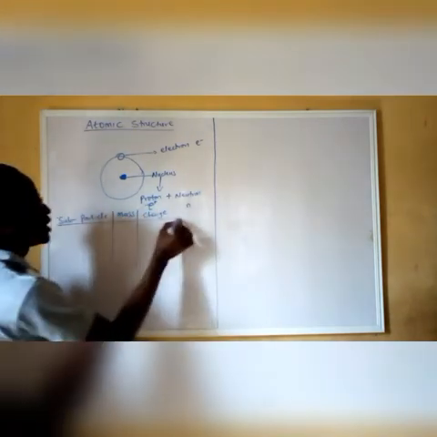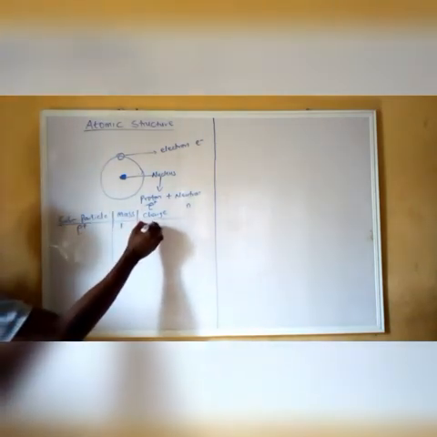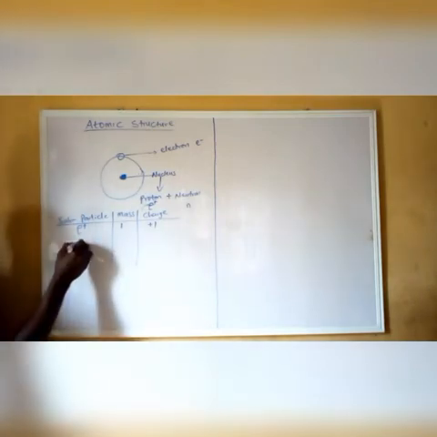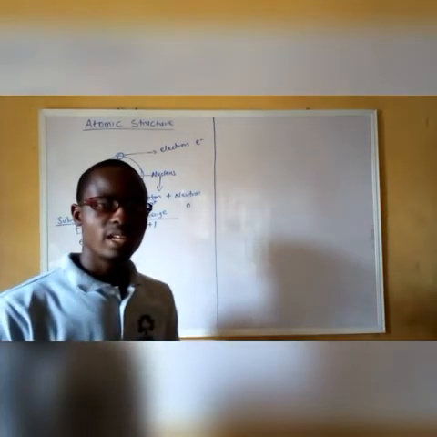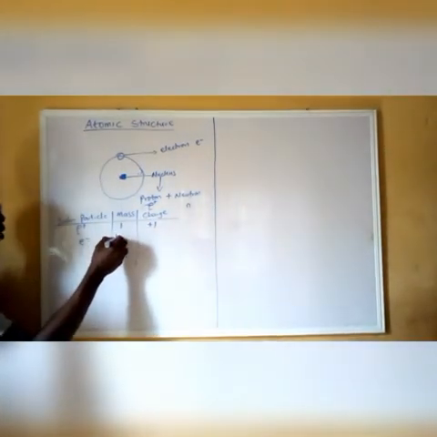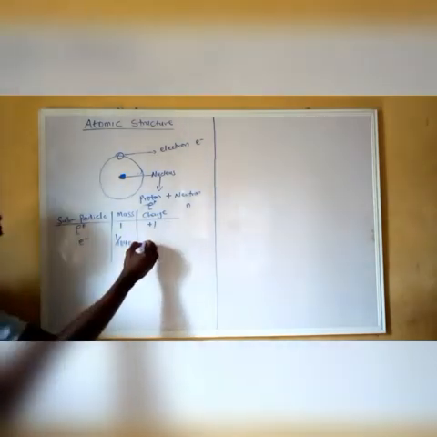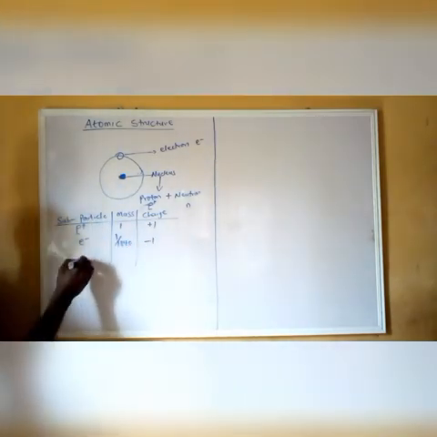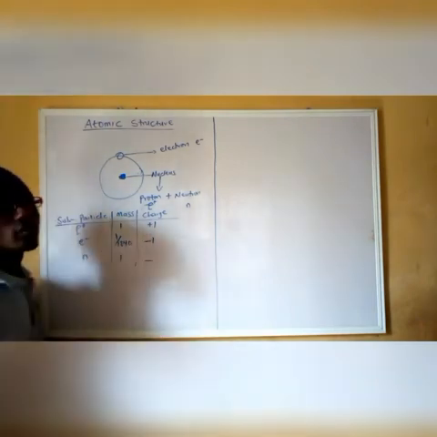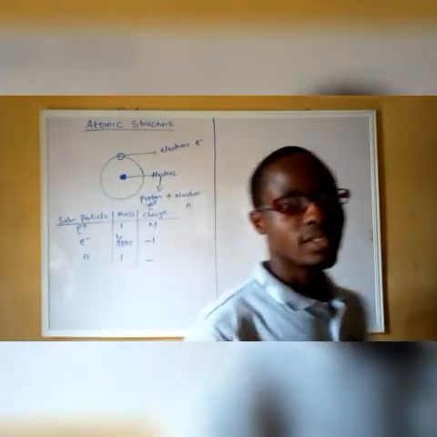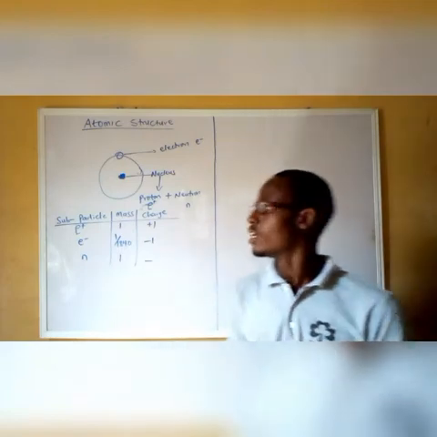It was discovered that the proton has a mass of 1 and a charge of +1. The electron has no mass, or let's say we can say it has no mass because the mass measured is just about 1 over 1,840. So we can say it has no mass, but it has a charge of -1. While the neutron has a mass of 1 but no charge at all. So these were the properties discovered for the subparticles of the atom.